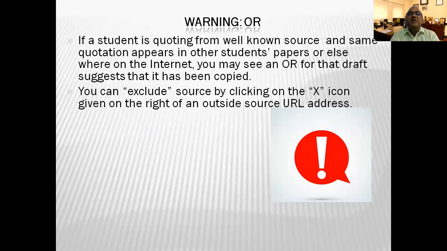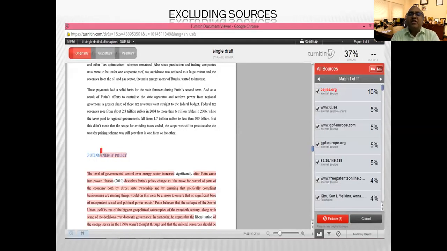When you talk about quotations, you have to see that the quotation is in a proper format, that what you are excluding is done in a proper manner, and that quotations are rightly excluded from the source. In this context, I am showing you this slide, which gives an indication about how to set the filters.